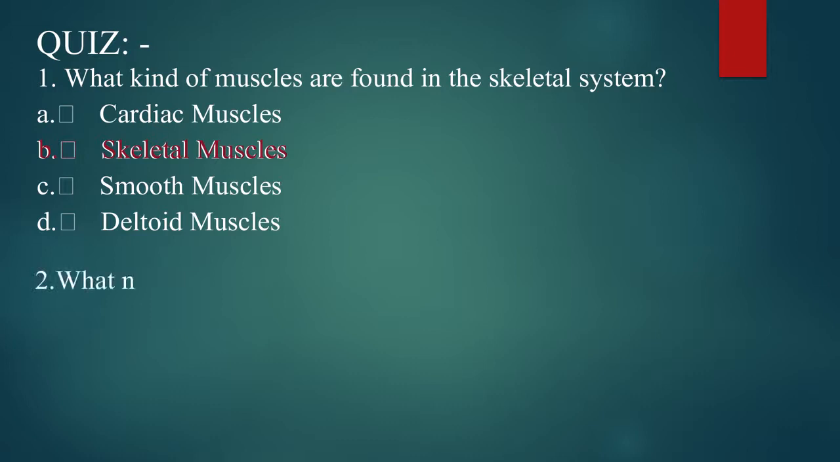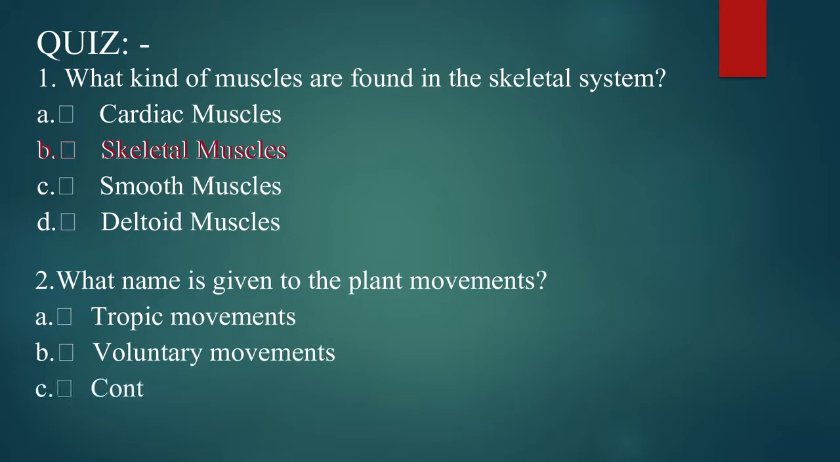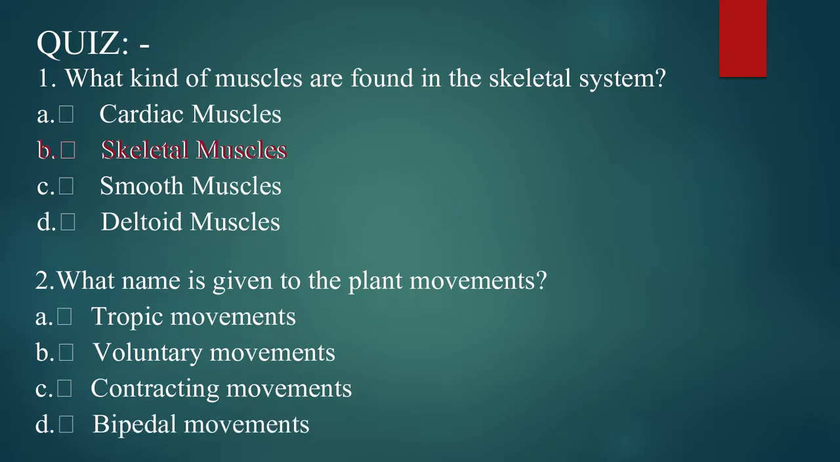Question number 2. What name is given to plant movements? Option number A, tropic movements. Option number B, voluntary movements. Option number C, contracting movements, and option number D, bipedal movements. The correct option is option number A, tropic movements.